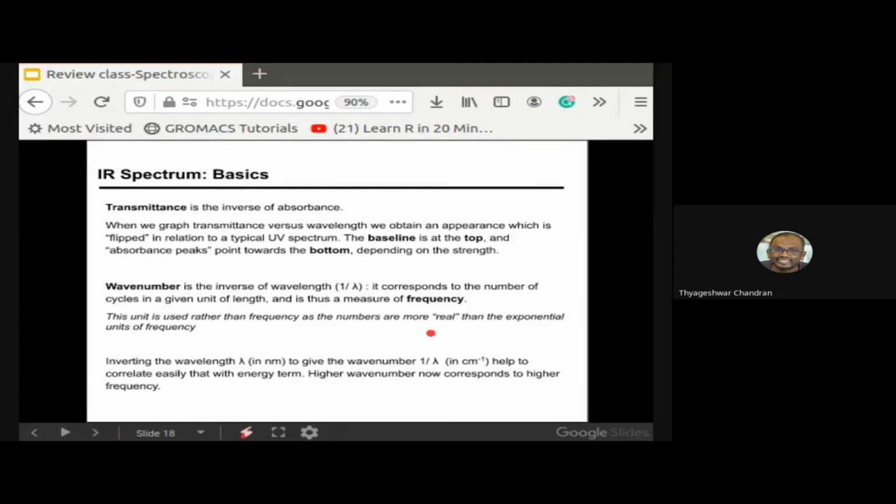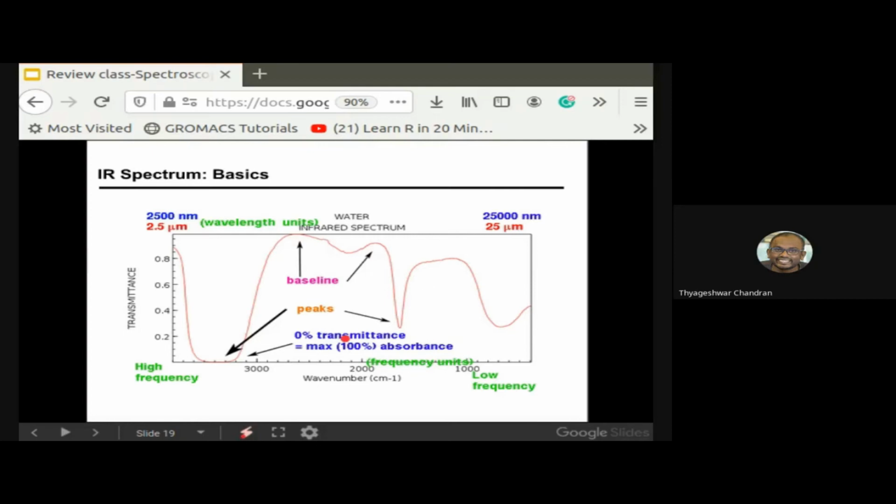Wave number, as I mentioned, is the inverse of the wavelength. Inverting the wavelength gives you the wave number, whose unit is centimeter inverse. It helps to correlate easily with the energy term, because it is directly proportional to the energy. That's why we came up with this term. What you are seeing on the screen is the IR spectrum of a water molecule.